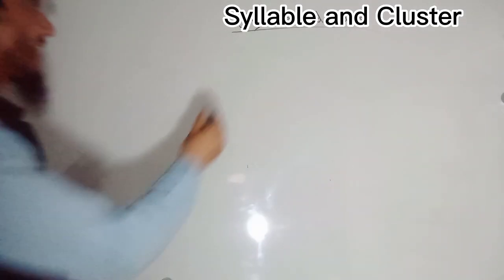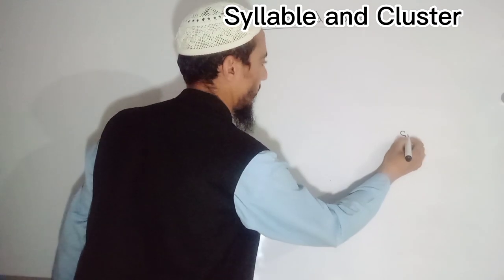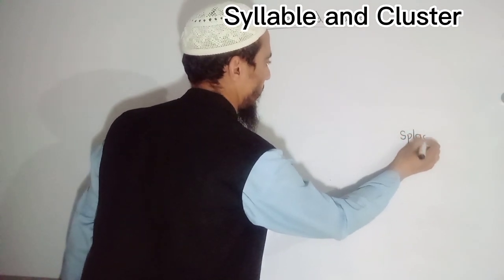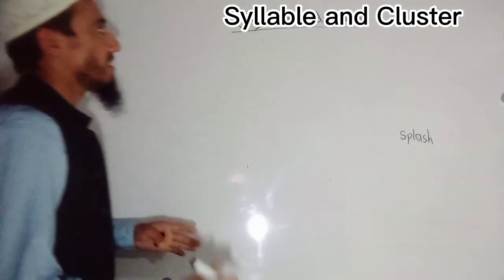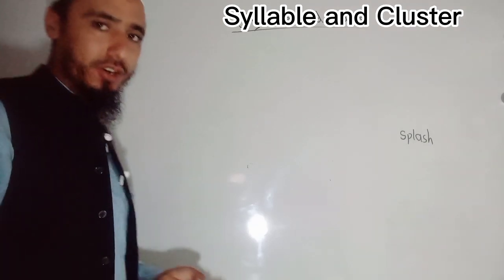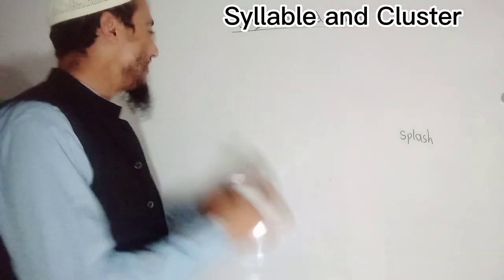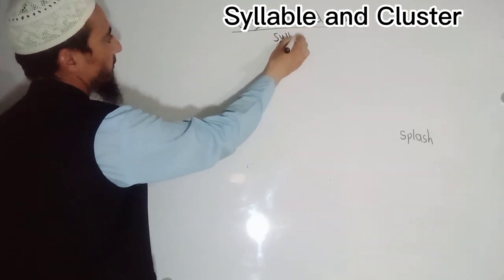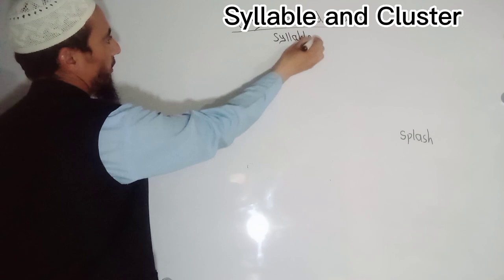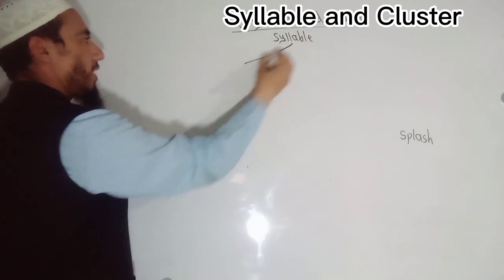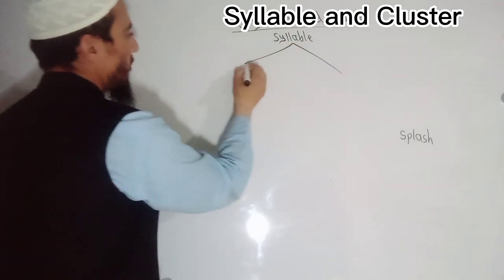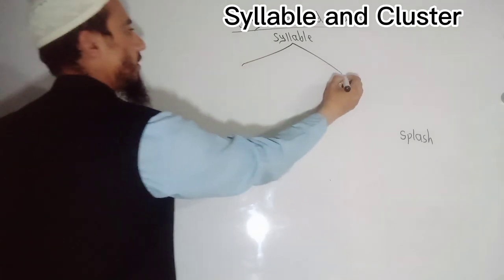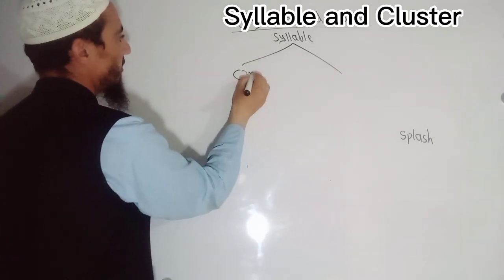For example, if I am writing "splash", what would be the syllable structure of this word? So I am writing here syllable. Okay. After that, here would be onset.